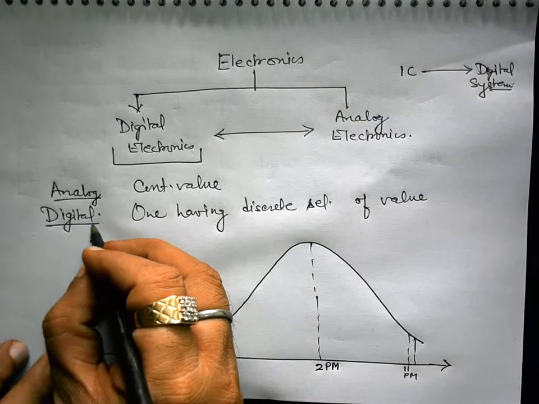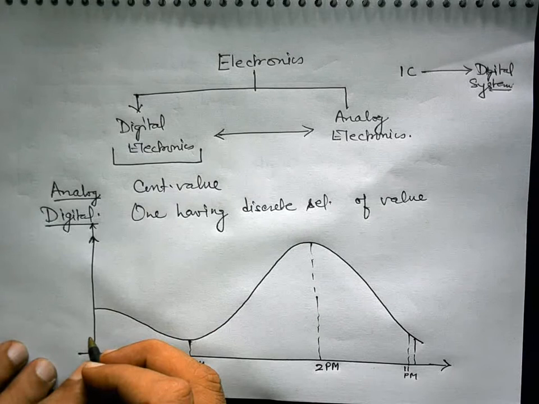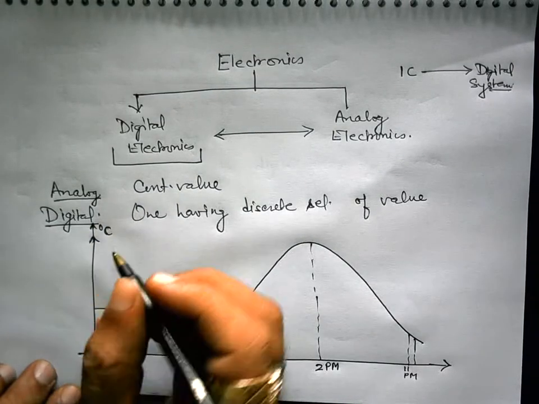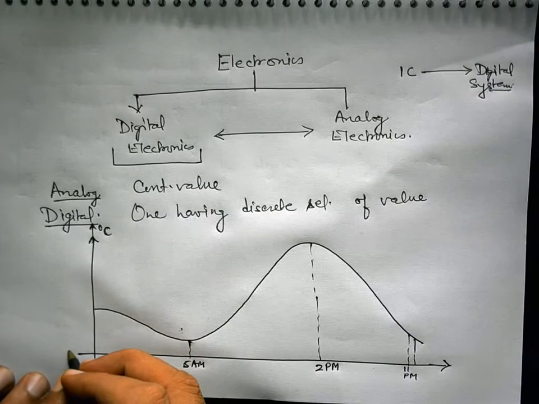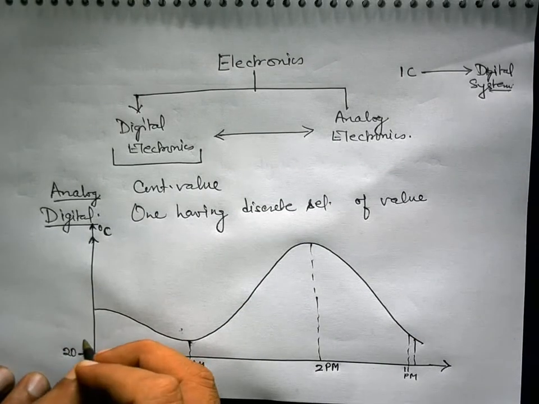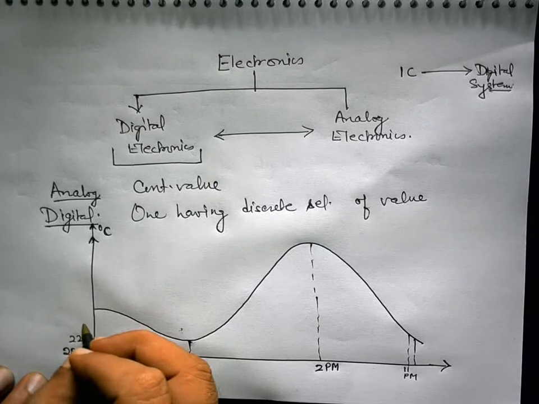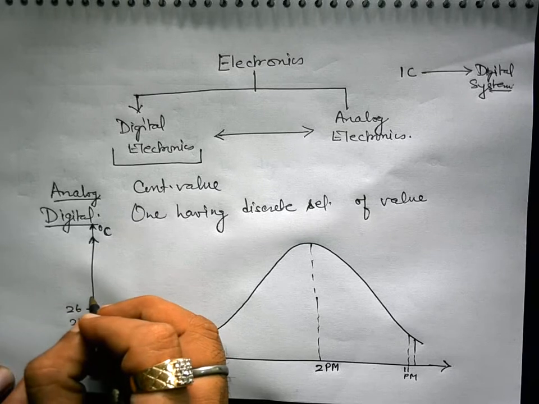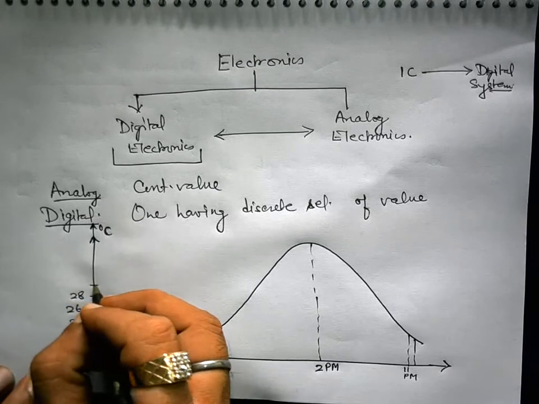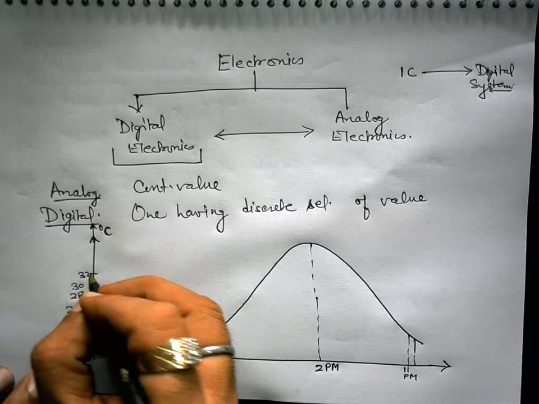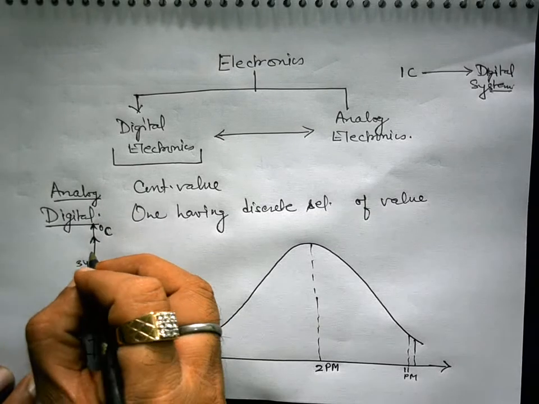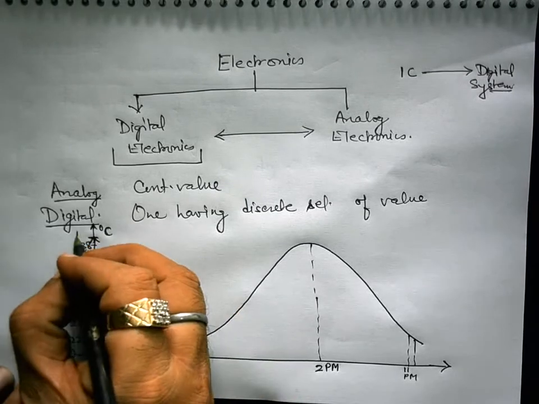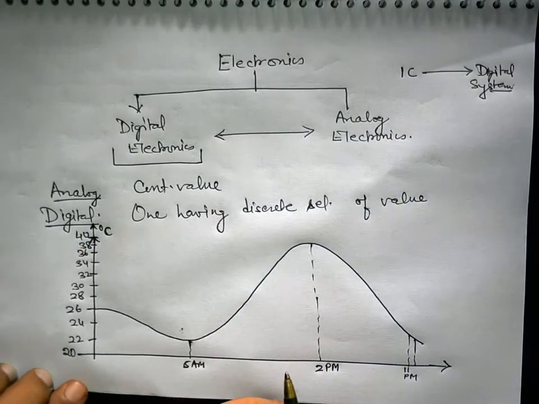And the temperature, if measured in degrees Celsius, may vary: in the morning suppose it is 20 degrees, then 22, 24, 26, 28, 30, 32, 34, 36, 38, and the peak temperature, say, is 40 degrees Celsius.